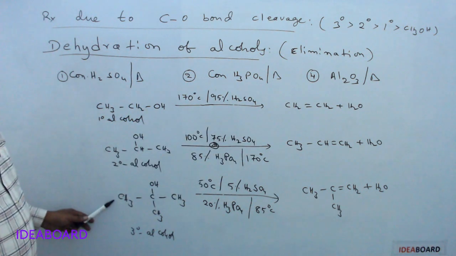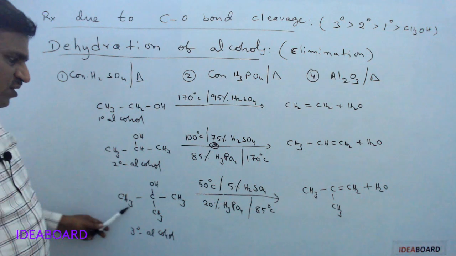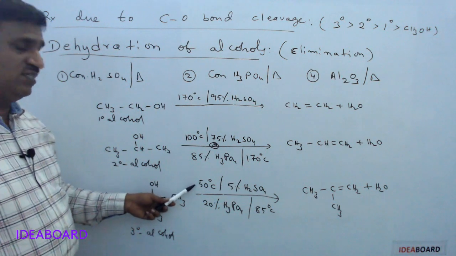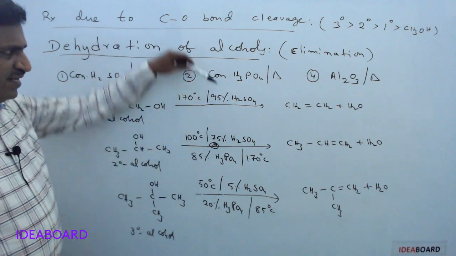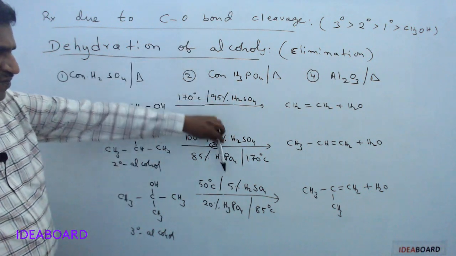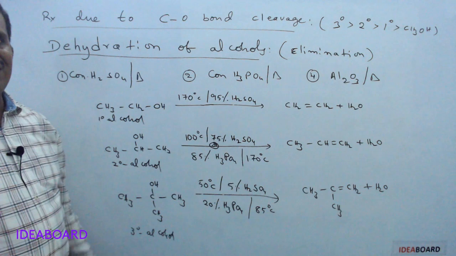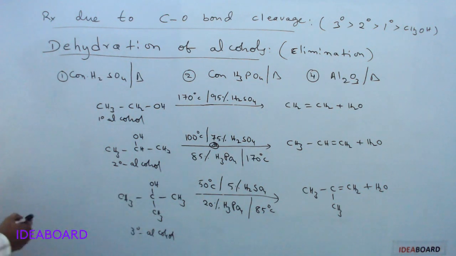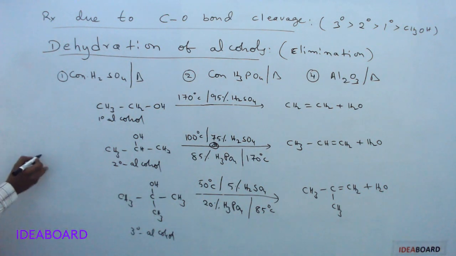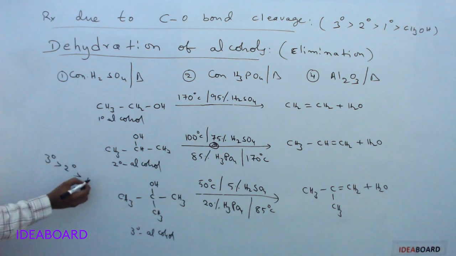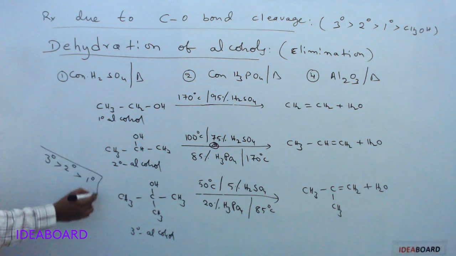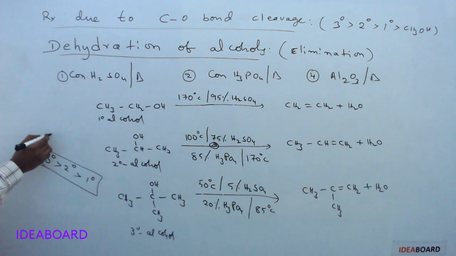Whenever you choose tertiary alcohols, in the tertiary alcohols 50 degrees Celsius and 5% H2SO4 is enough. See here 95%, here 75, here 5% is enough. Means what? Tertiary alcohols are more reactive than secondary alcohols, which are more reactive than primary alcohols towards the dehydration process.